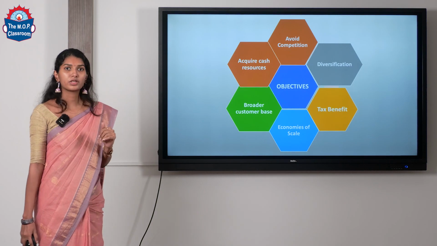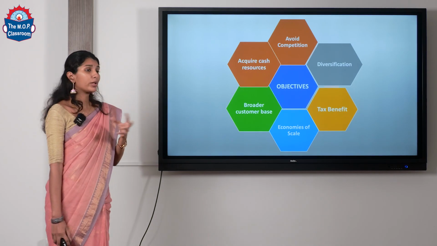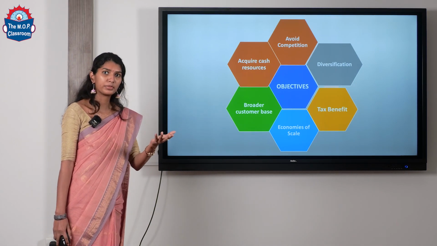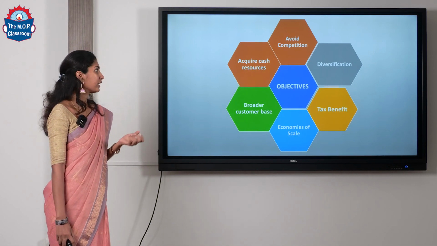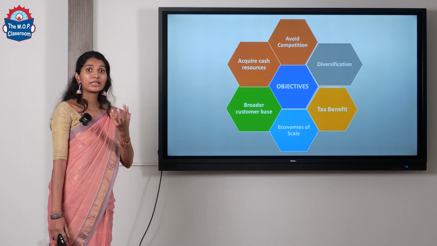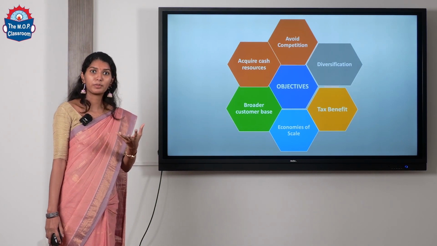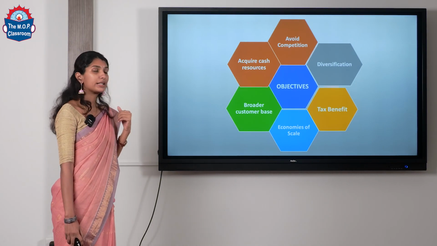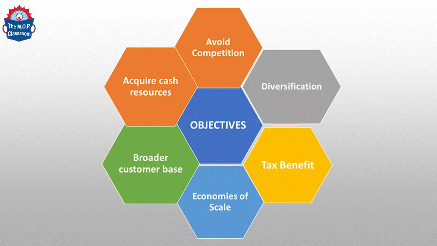Now coming to the objectives of amalgamation. So when two or more companies join together, it actually avoids competition because your rival company becomes your own company, right? It avoids competition, it brings in diversification, multiple products will be there from multiple companies, and it helps in diversification. It helps in tax benefit, like capital gains from amalgamation is exempted from tax. Also economies of scale. It actually helps in reduction of purchase cost, so it helps in economies of scale.